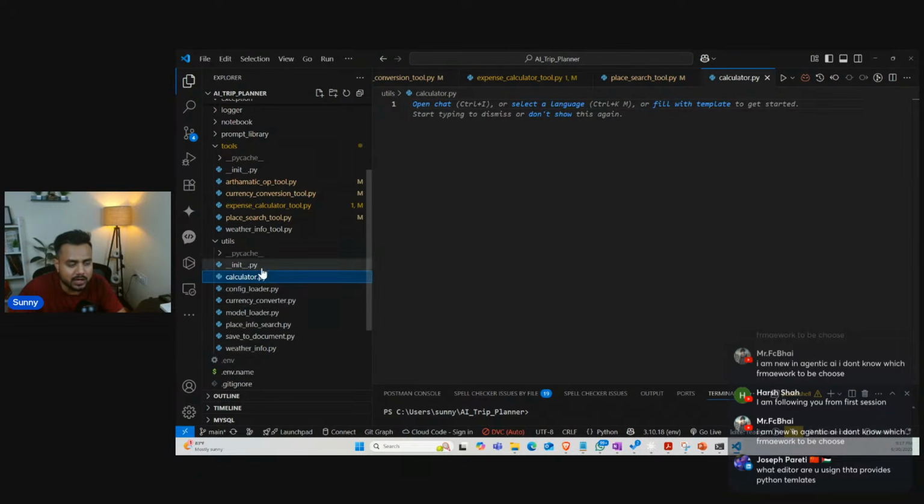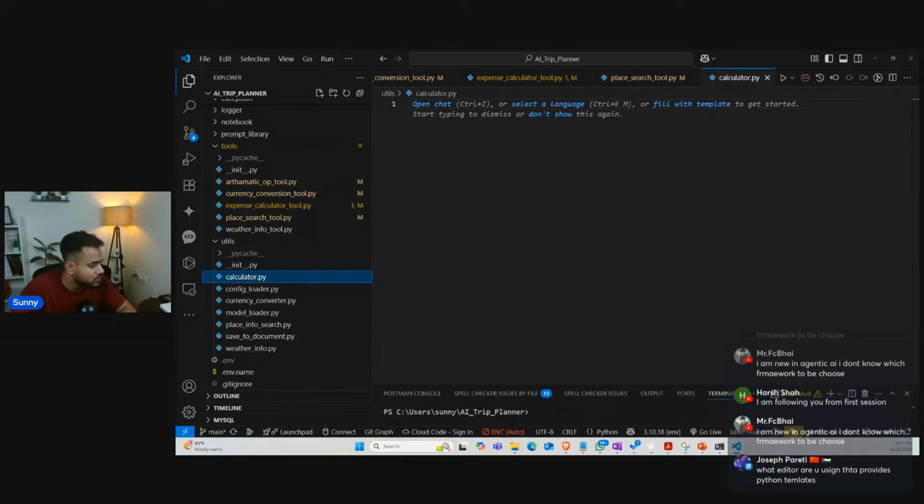So all these files are available, and we are going to delegate the calculations, whatever calculation is there with respect to these tools, to these files. So here is my first file, guys. The first file is the calculator.